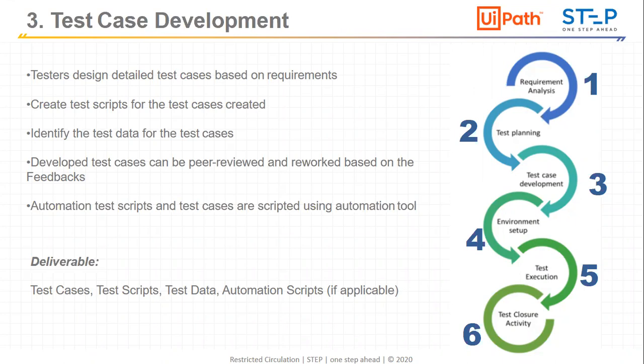Then the automation test engineer will need to see the feasibility of the test cases. Here, the test automation engineer will go and create the test automation scripts. Suppose we are using UiPath Test Suite. In that, we need to create workflows for the particular automation, so that one test case is created as one workflow. We can pass multiple inputs to that test case, and we will see the expected result and the actual result after executing that test case. So this is test case development.